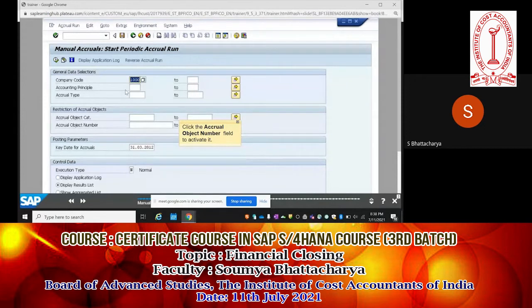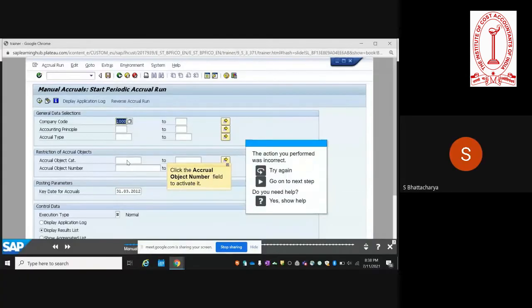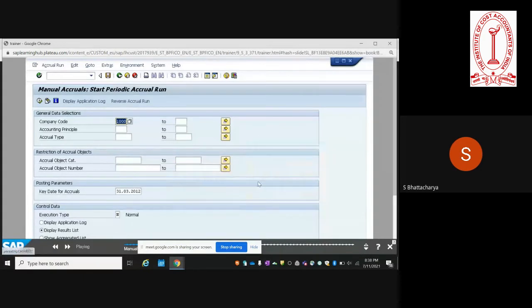Here you have to select the company code, and you have to enter the object number, or you can pull it up from the drop down menu.